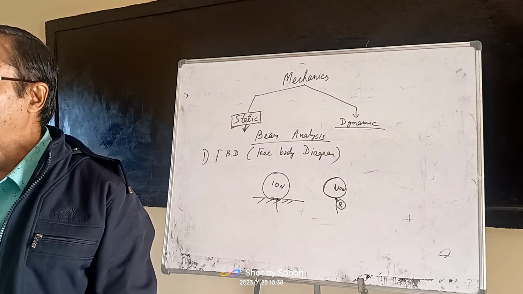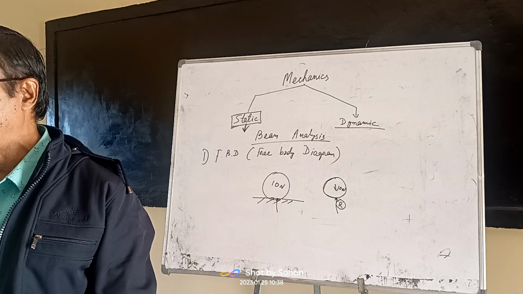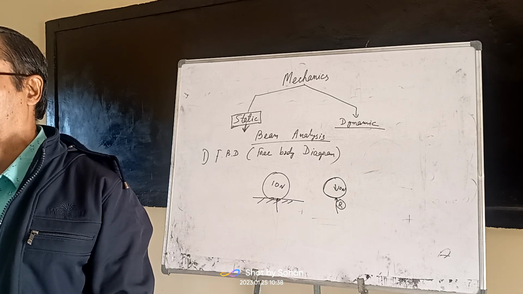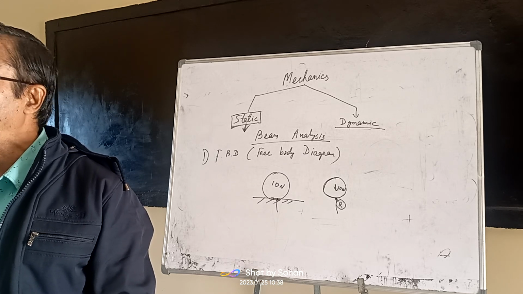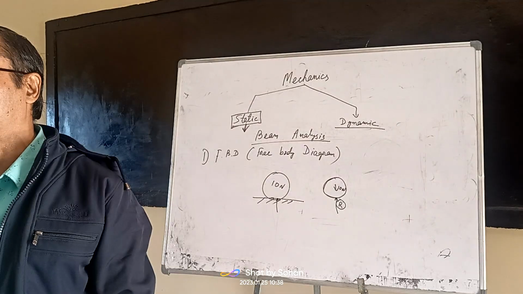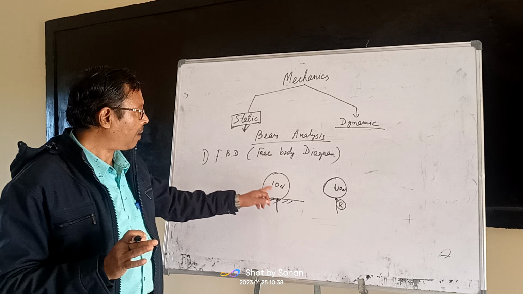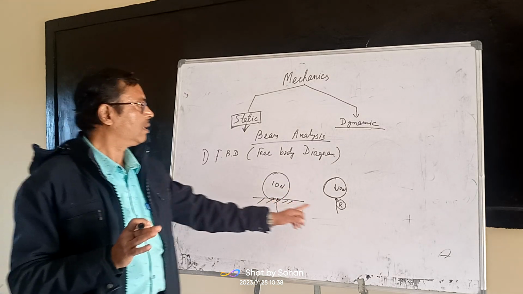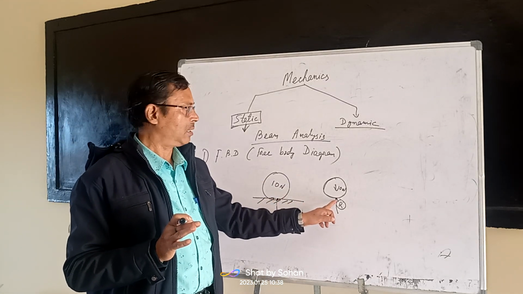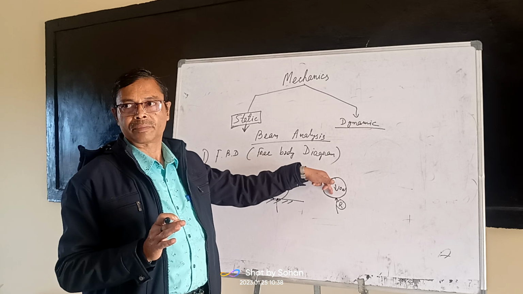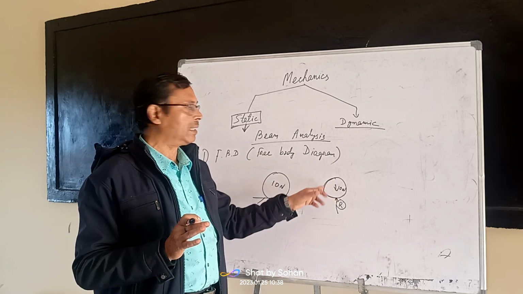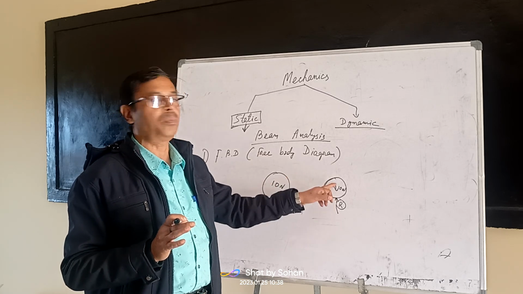So first of all, before analysis of the structure, you have to draw the free body diagram. How to draw it? Separate the body, and after separation, at the point of contact, introduce a reaction. Just like here, after separating this, there is a contact here, so apply one reaction, and the weight of the body acts downward. So how many forces are acting on this structure? Here, two forces.